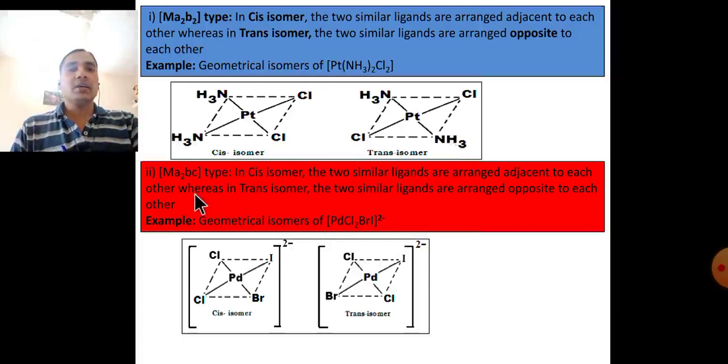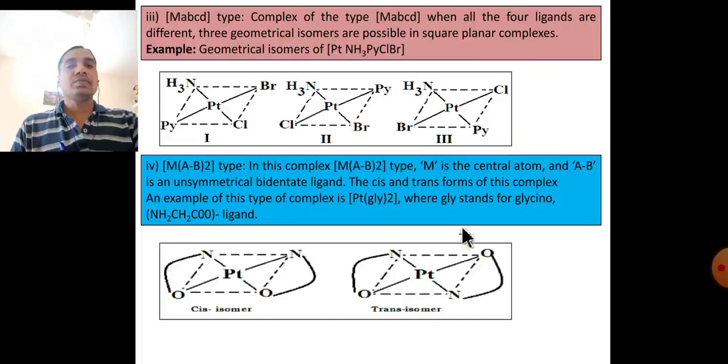The second type is MA2BC. In the cis isomer, the two similar ligands are arranged adjacent to each other, whereas in the trans isomer, the two similar ligands are arranged opposite to each other. An example of a geometrical isomer is palladium dichlorobromo palladate(II). This is the cis isomer, and this is the trans isomer.